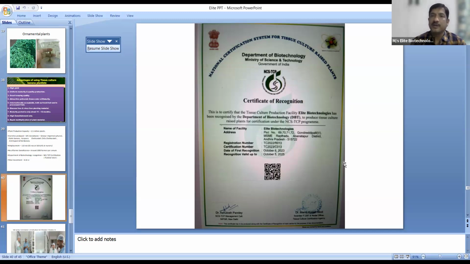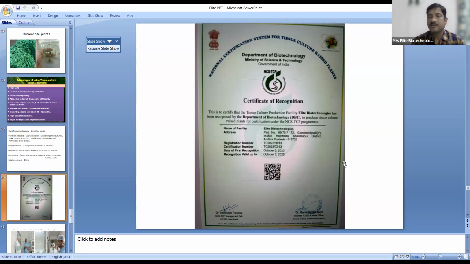They have a log, I mean, they have everything online. We send these reports from mother plant selection till the plant is ready to be delivered to the farmer in the secondary hardening stage.